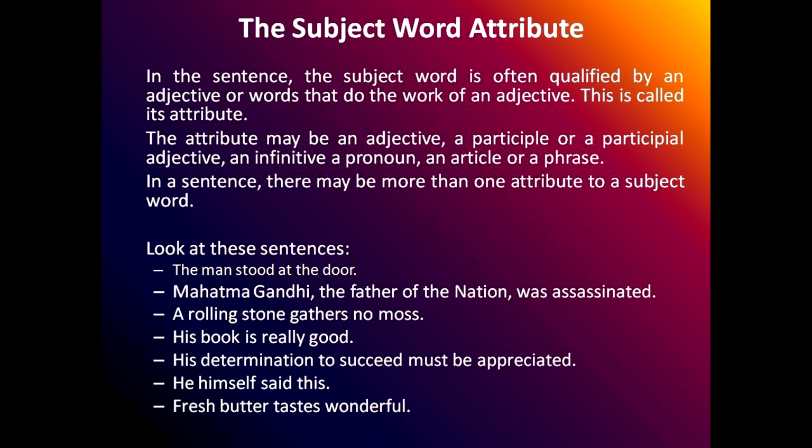Now here, a participial adjective, an adjective which does the work of both an adjective as well as a verb, is called a participial adjective. An infinitive, as I told you, is to dance, to play. There are two types: a verb used with to is called an infinitive, and a bare infinitive is without to.